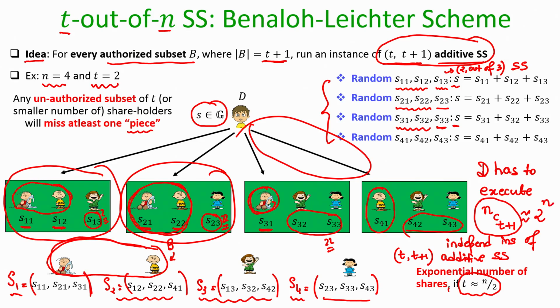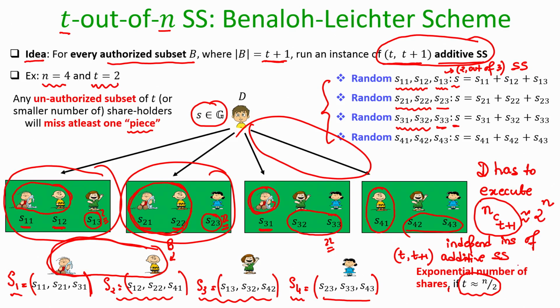That means the share size for each party will be exponentially large, because each party could be present in exponentially many candidate authorized subsets, and with respect to each candidate authorized subset it will be receiving an independent share as part of the additive secret sharing which the dealer would have executed for that candidate authorized subset.